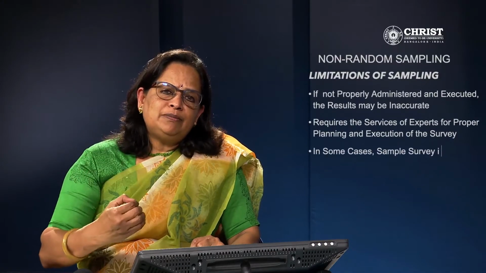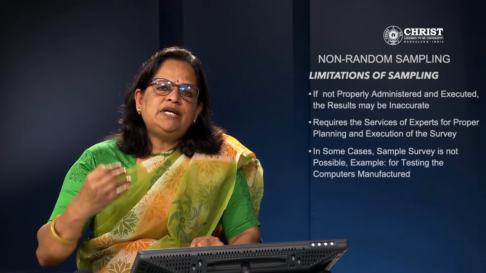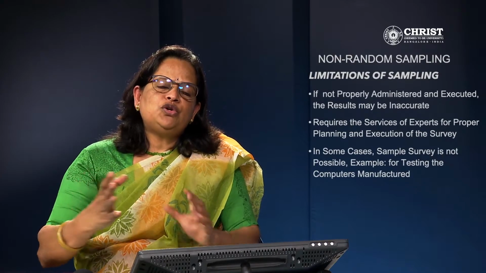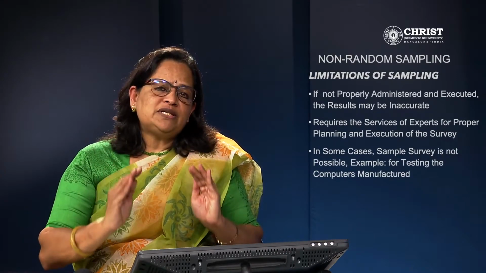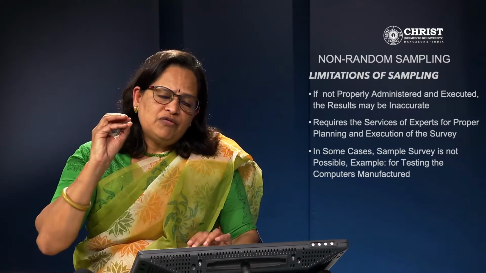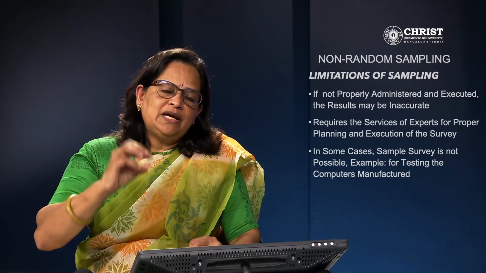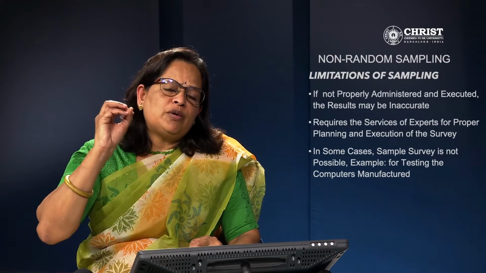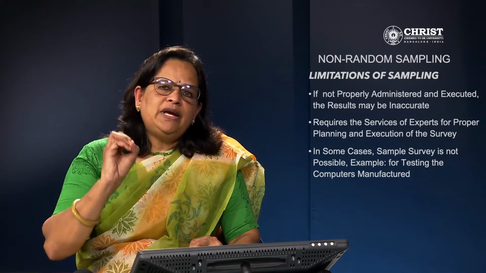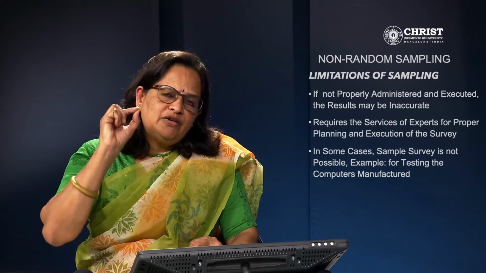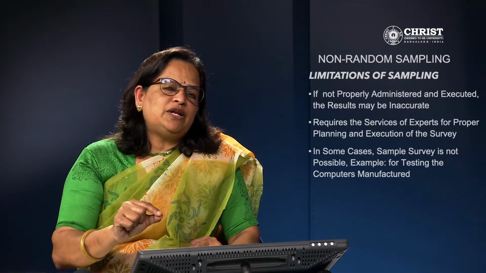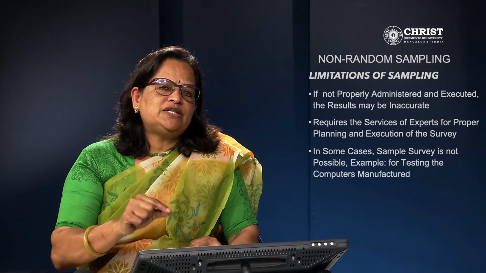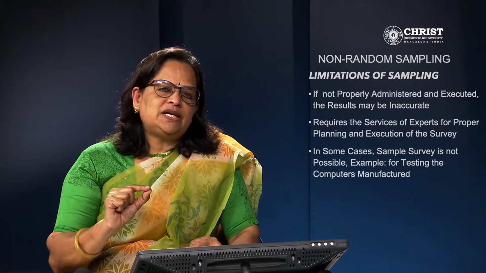The third one is, in some cases a sample survey is not possible. For example, if you want to test costly computers, manufacturers will never go for sampling. They have to check each and every item, like when manufacturing vehicles, aeroplanes, anything. They cannot go for sampling. They have to test everything: all the vehicles manufactured, all the aircraft manufactured, all the computers manufactured. They cannot go for sampling in this case.